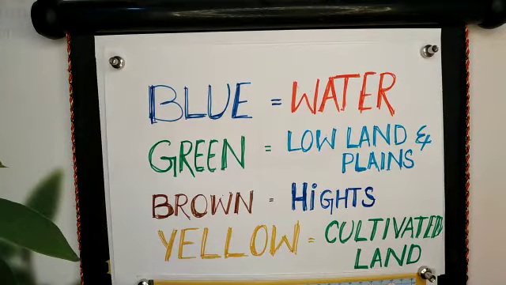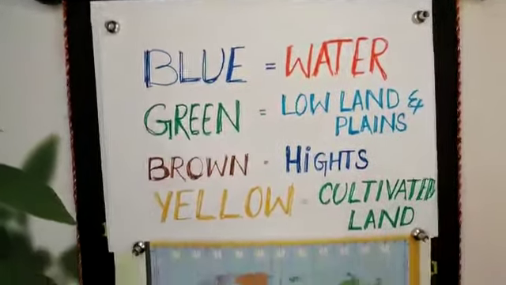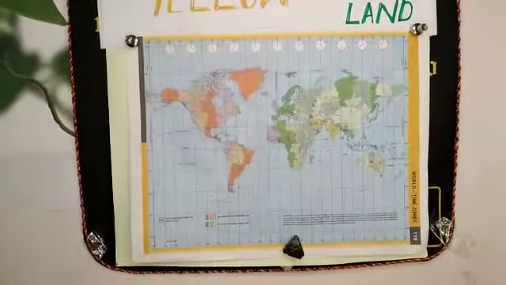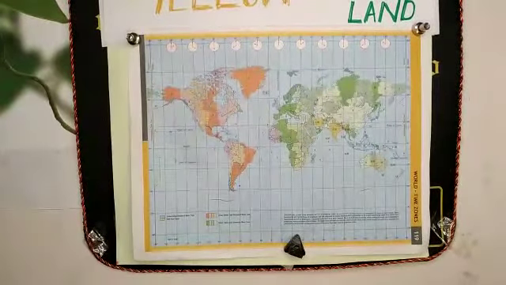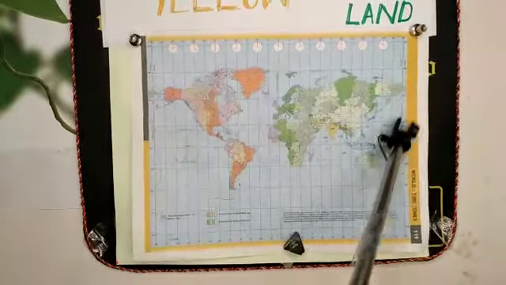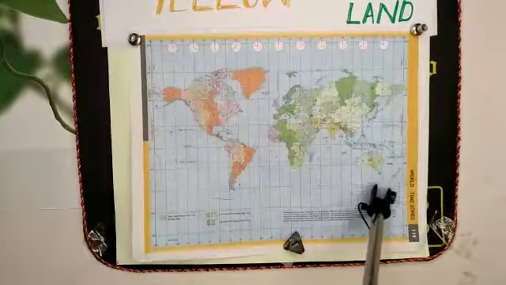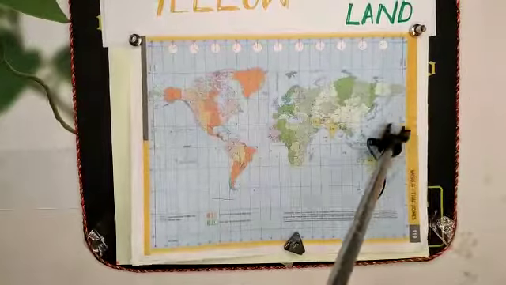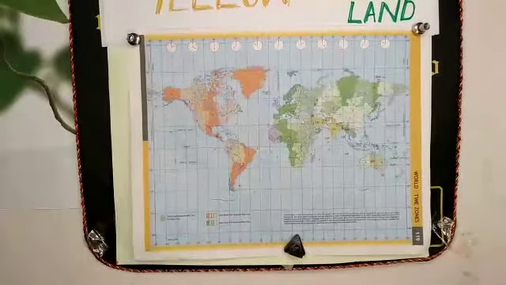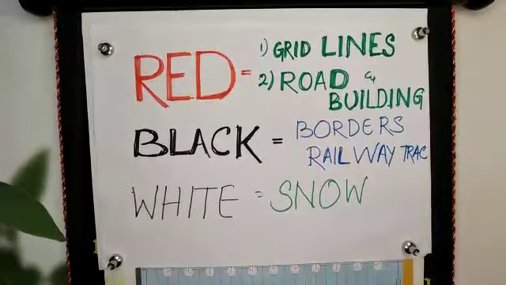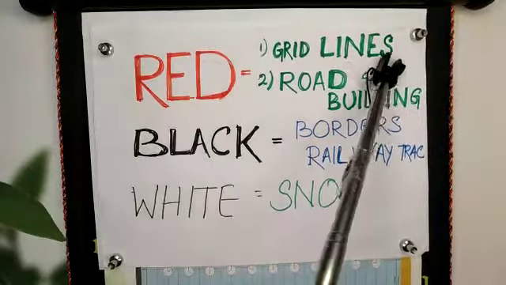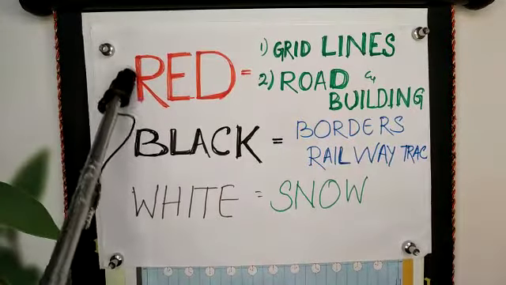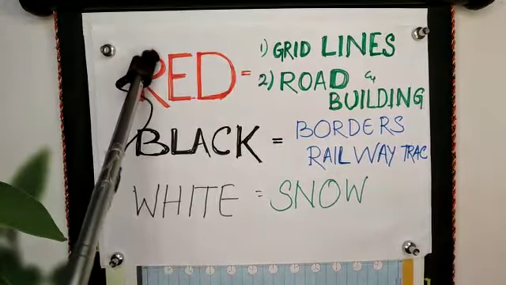See, for example, in this world map, this entire portion is blue. That means it depicts oceans. Blue is represented for water. Grid lines on the map are generally represented by red color.